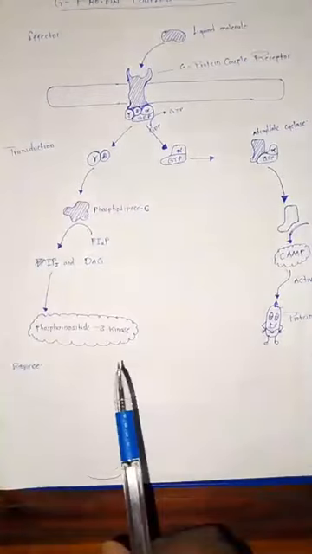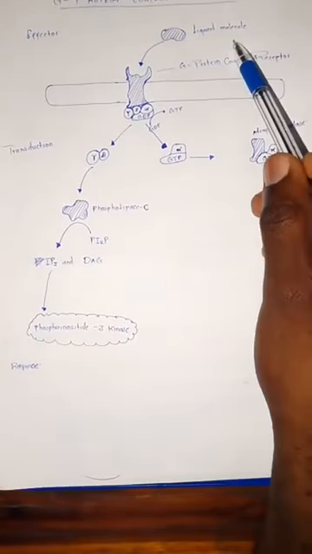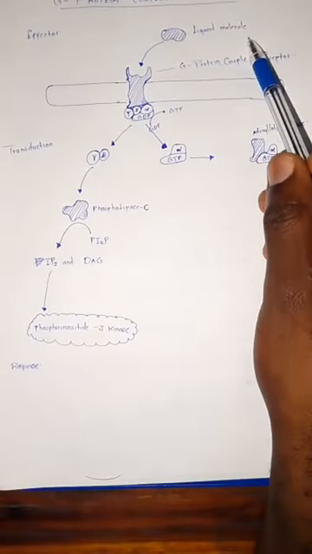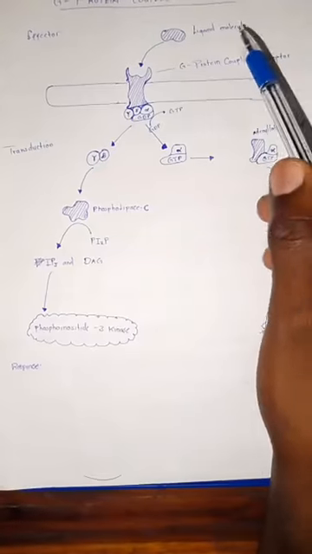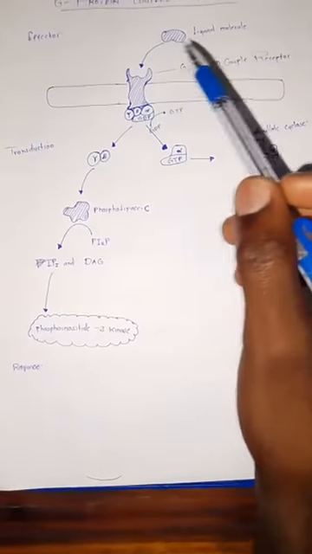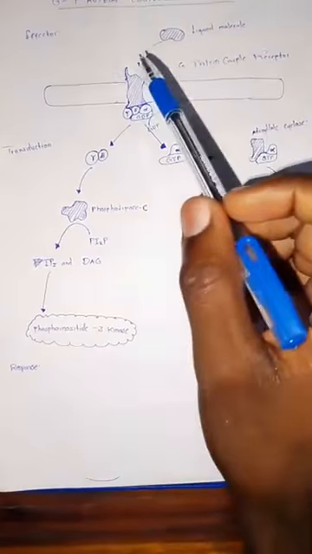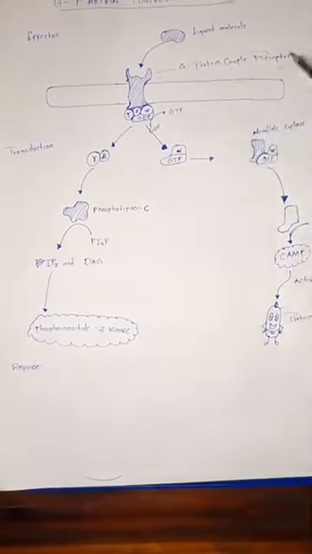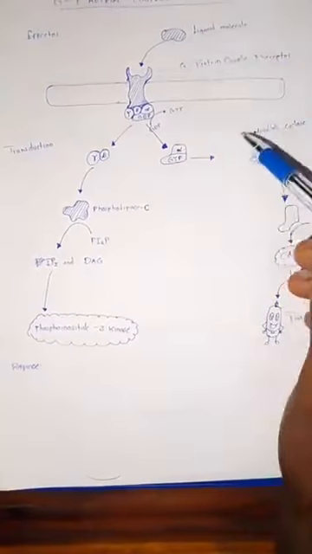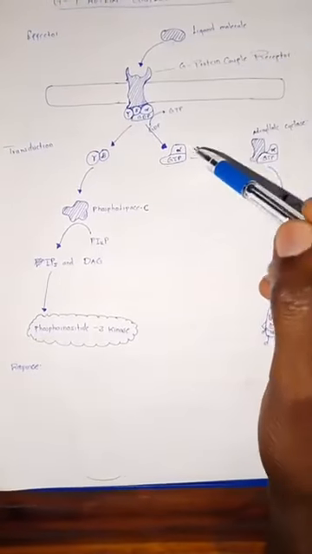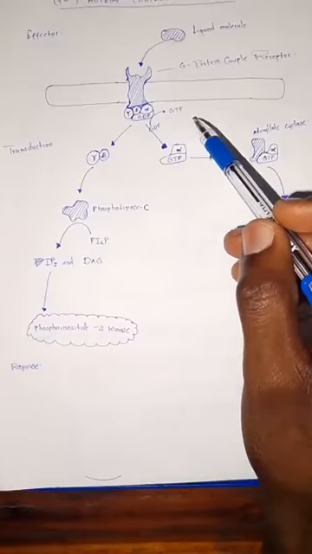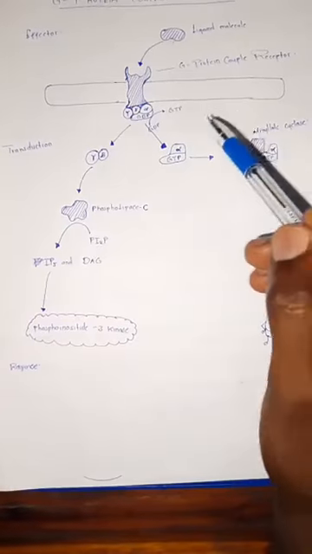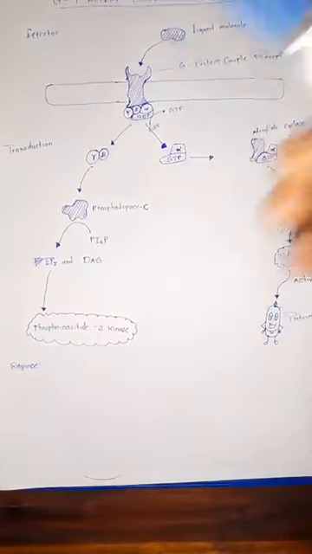As you have seen, we are going to have an external stimuli. This external stimuli can be any molecule that is secreted, maybe let's say by a gland, and tells them, go to that cell. Inform the people from that particular town that there will be a war. So it comes as a first messenger, binds there and shouts in that particular cell and says there will be a war coming. So this will act as an external stimuli.